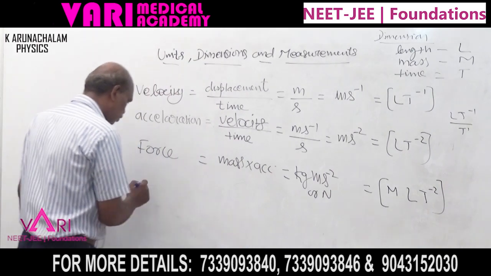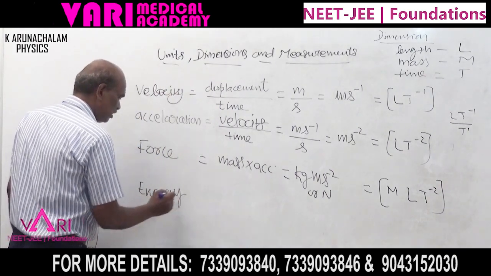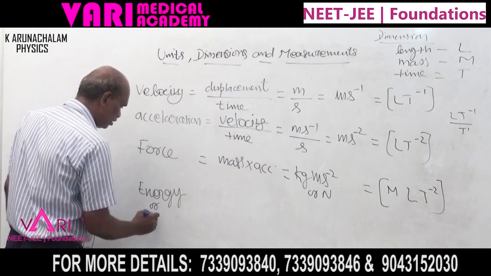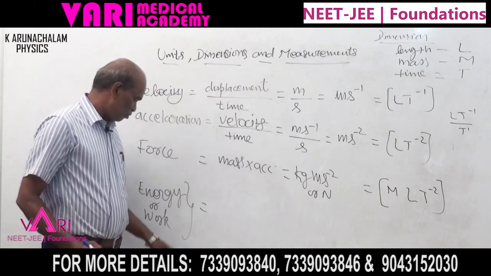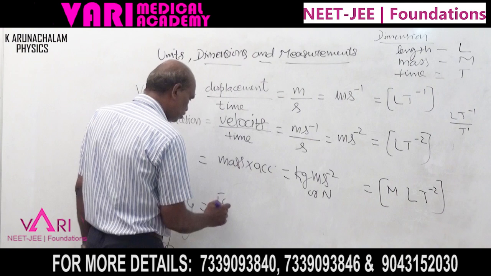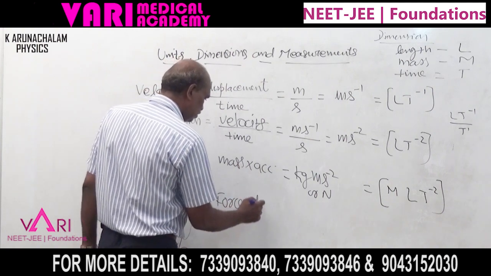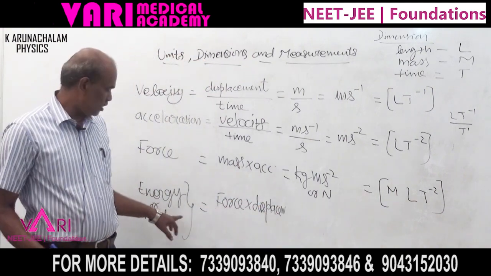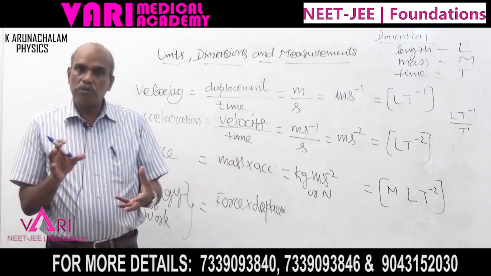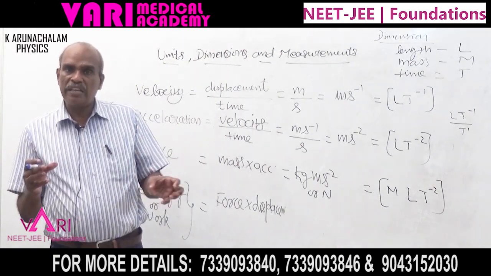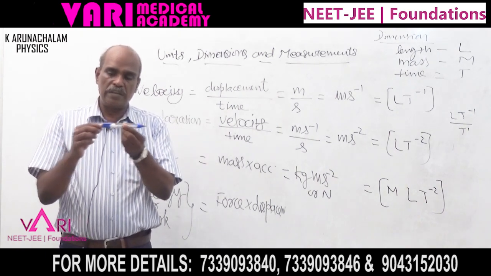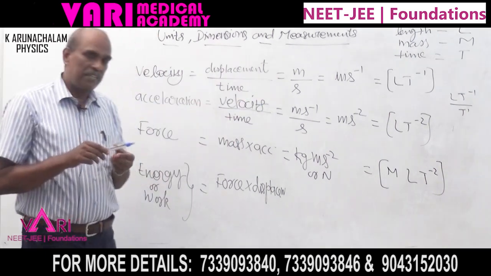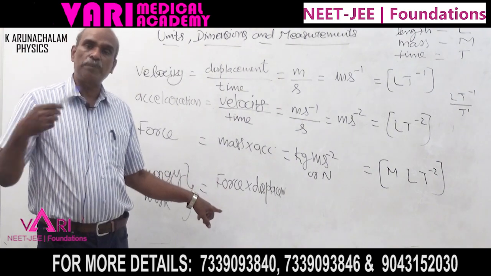One more thing: energy and work both have the same formula. Work means force into displacement. Actually, what is work? We apply a force on a body, and then the body moves. Suppose I am applying a force on this body and it moves; then work is said to be done.